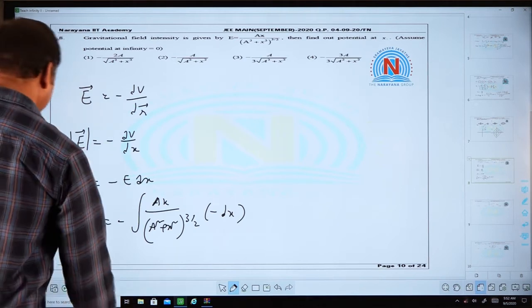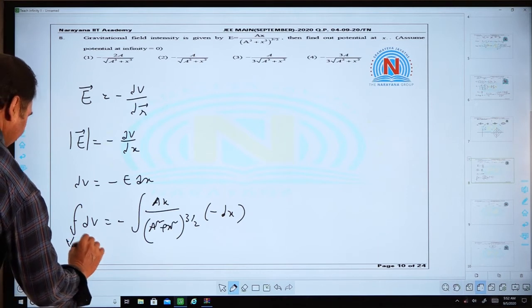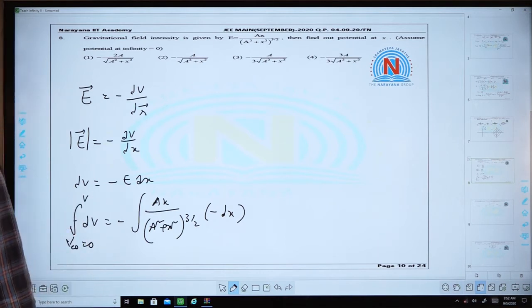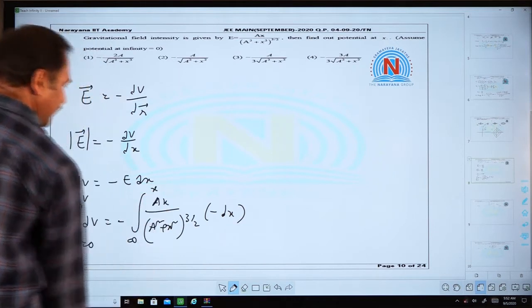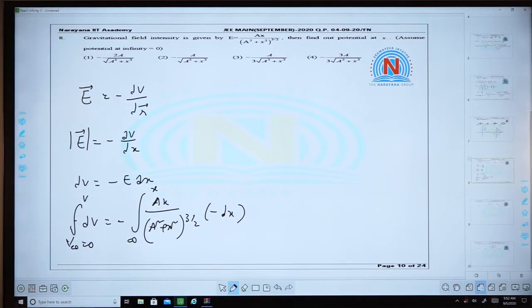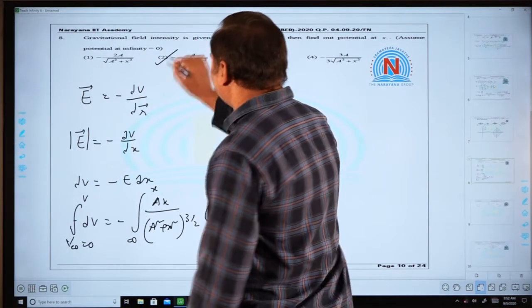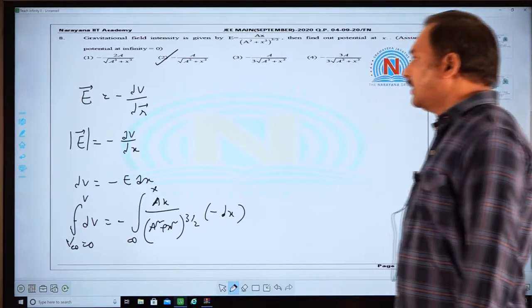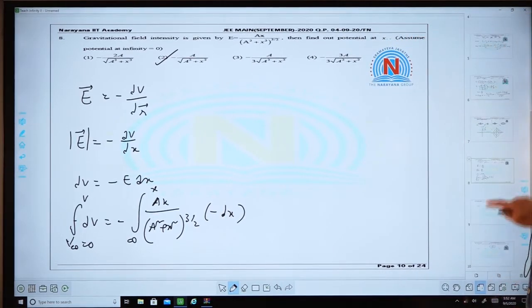The potential at infinity is 0, and the potential at x, let us say V, with x varying from infinity to x. Now simply we have to do the integration, and after doing the integration we will get option 2 correct. That is the relationship between field and potential. Let us move to the next question.